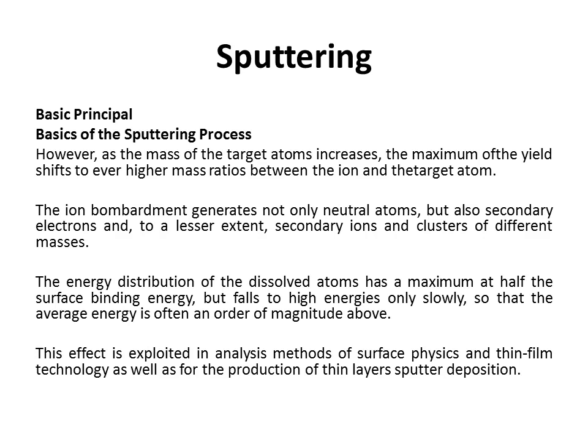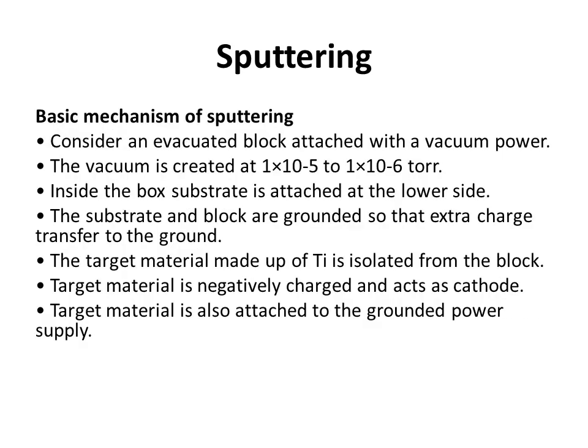The effect is exploited in analysis methods of surface physics and thin film technology, as well as in the production of thin layers by sputter deposition.